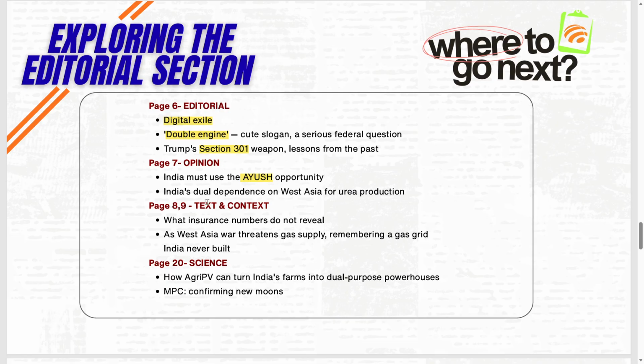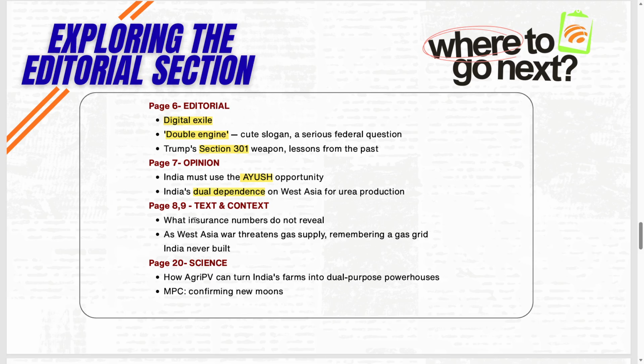And then India's dual dependence on West Asia: how far India is dependent for urea production and the import of urea, considering the West Asian crisis. First, it speaks about the natural gas used for the production of urea. Second, it speaks about its import dependence on urea, right? A dual dependence.